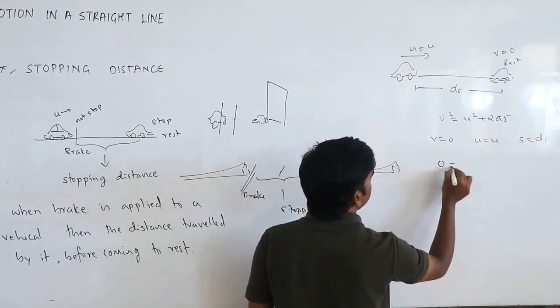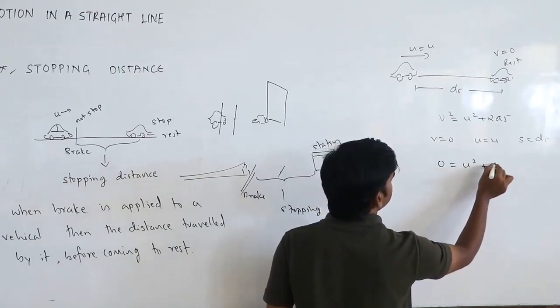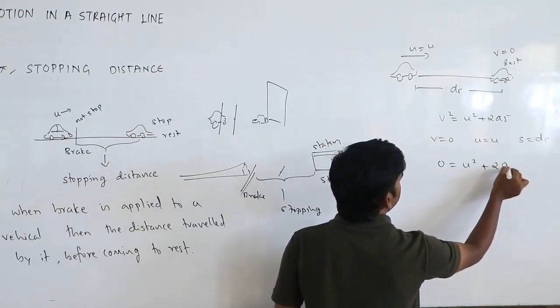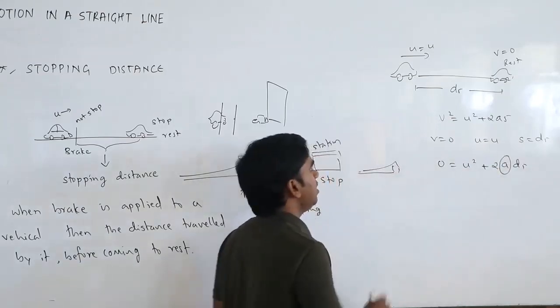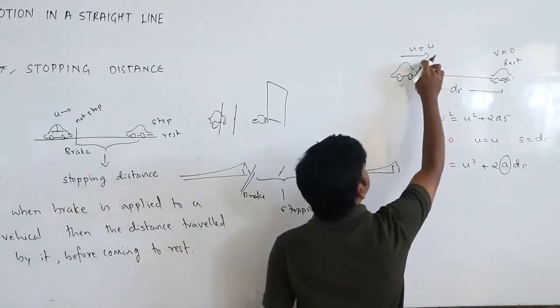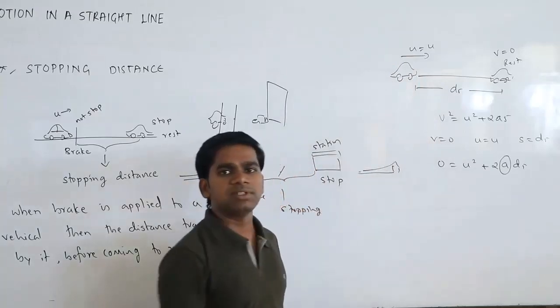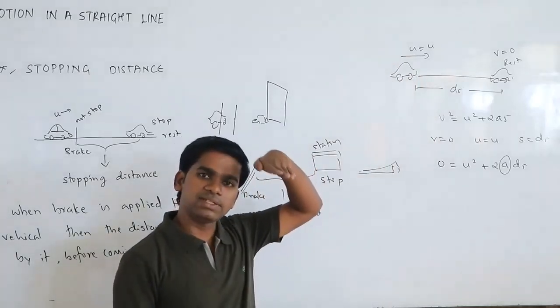So 0 equals u square plus 2a ds. Very important. What about the a? It was moving with some velocity. When you apply the brake, velocity is decreasing.